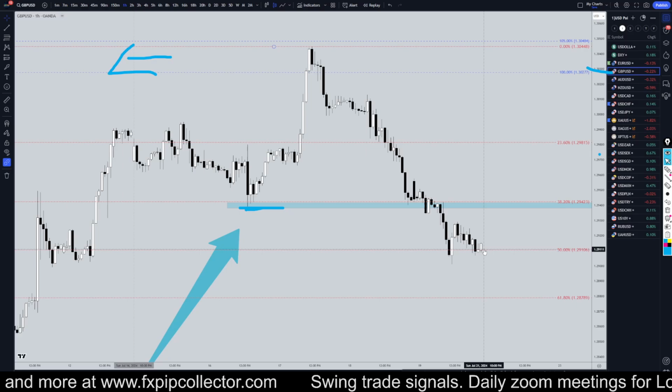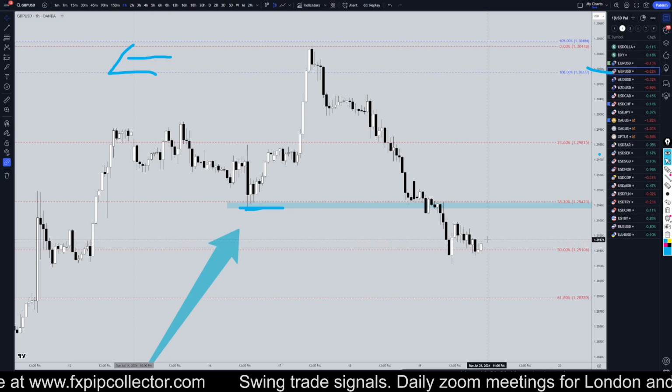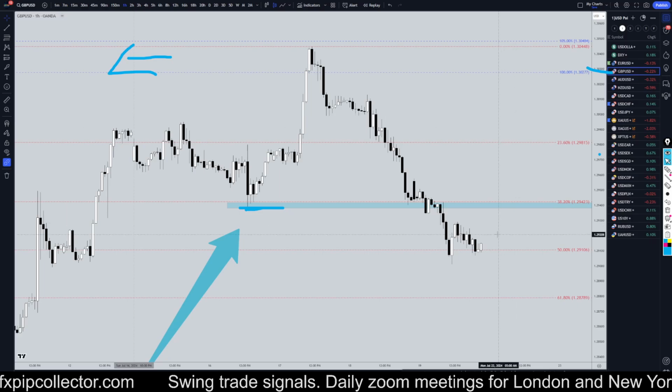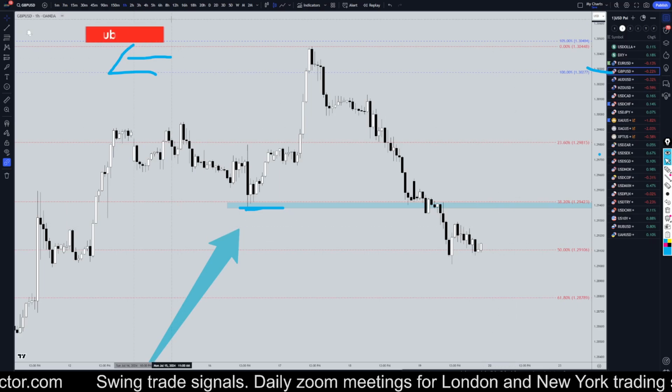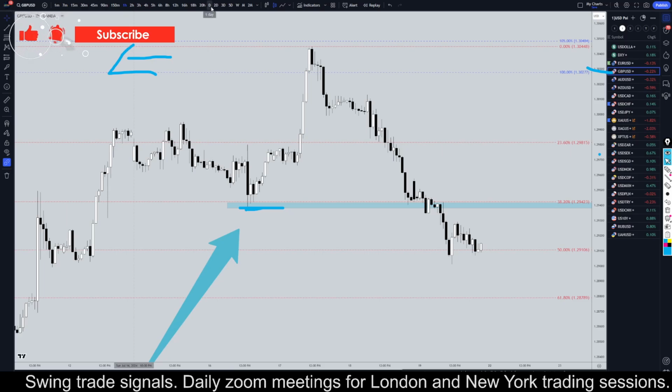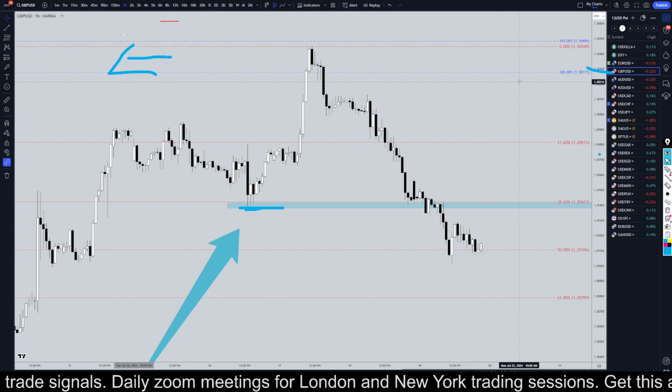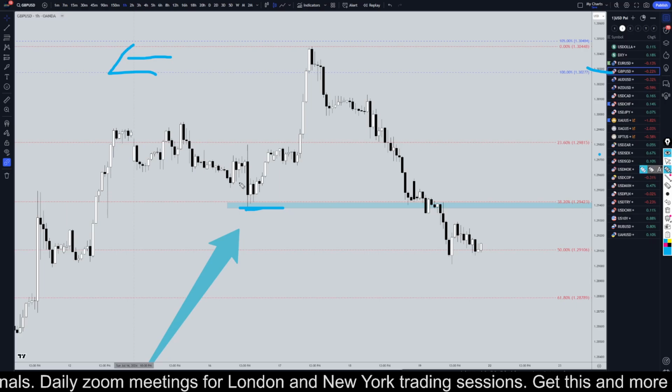Now, that doesn't mean that the US dollar is just going to drop when the market opens in a few hours and that the euro and the pound are just going to shoot up, but over the long term on the much higher time frames, I still think that there's a pretty good chance that this could be a wave 3 and that we could get the continuation of the uptrend.